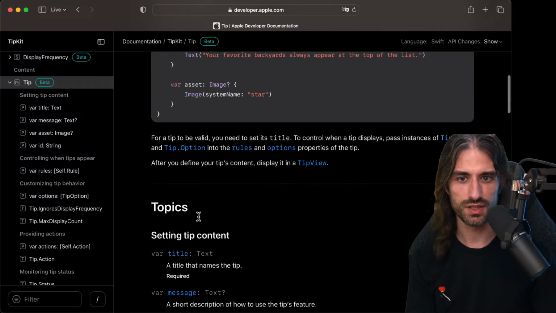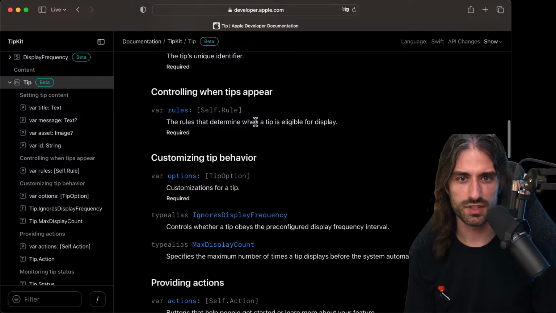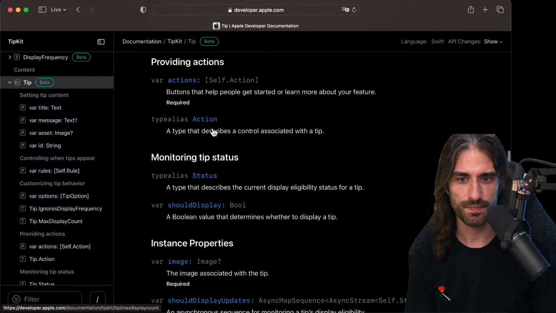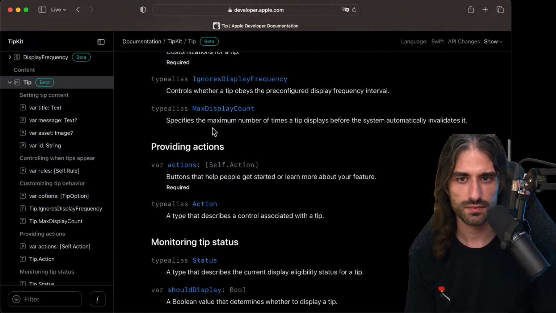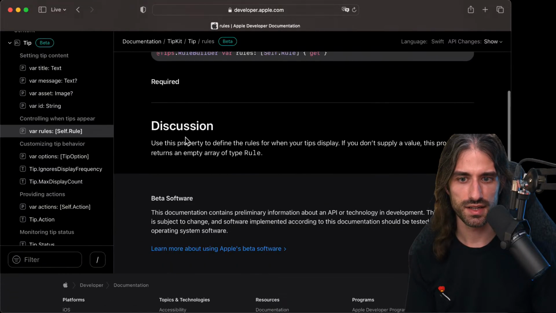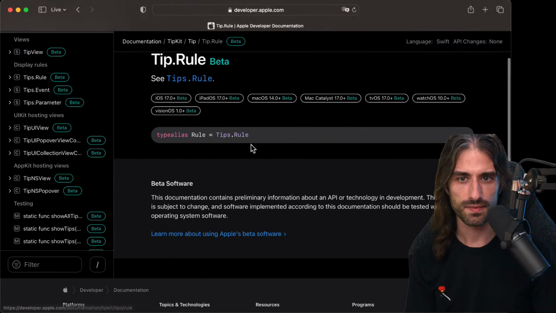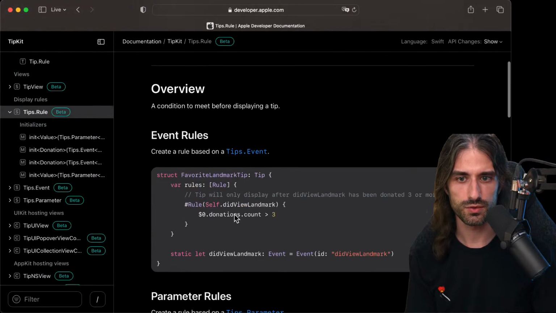No, here it's what they gave us already. But for the rules, the rules determine when a tip is eligible for display. Let's see if I click here. Yeah, there is absolutely nothing. They don't tell you really how to build.